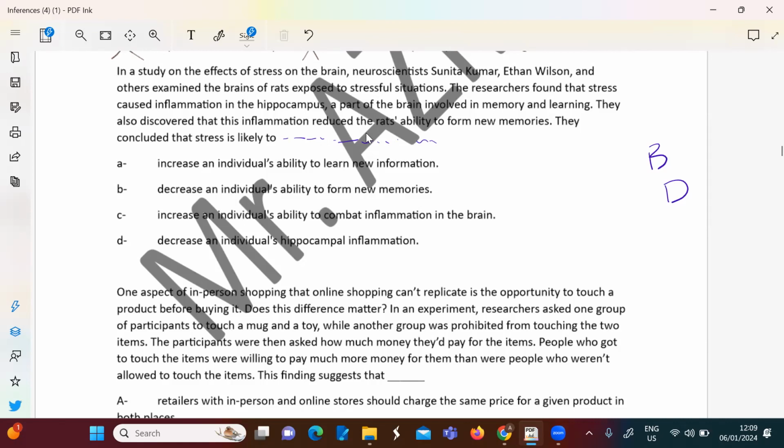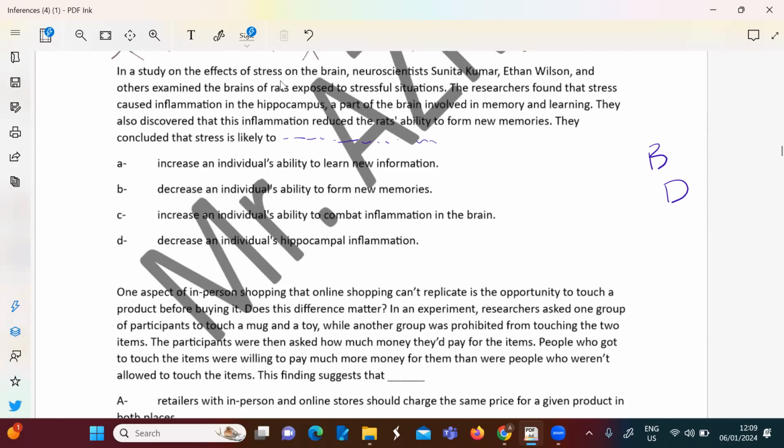Make sure that the main idea of the text is in the first sentence. So you need to be very careful and very analytical while reading the first sentence.